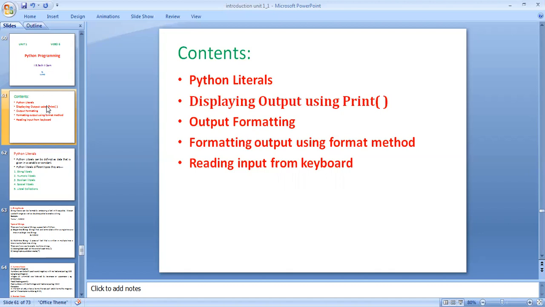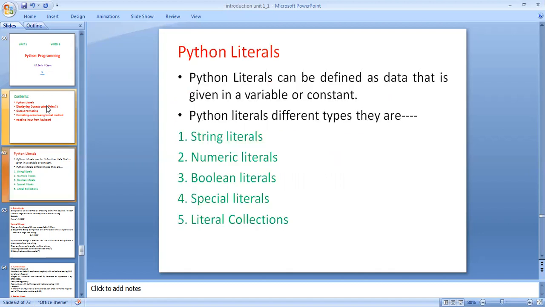First one, Python literals. Python literals can be defined as data that is given in a variable or constant. It means that when data is manipulated in Python programming, you have to use Python literals. Python literals are of different types. They are string literals, numeric literals, Boolean literals, special literals, and literal collections. These are the five types of Python literals.